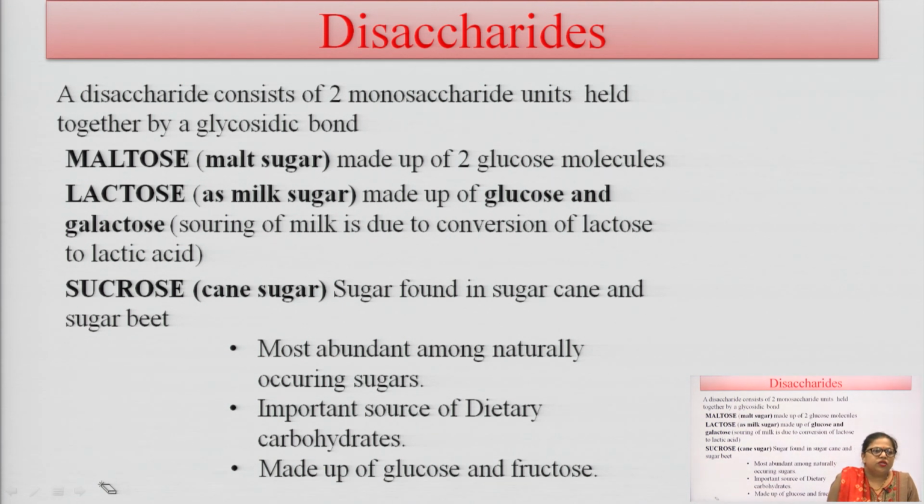The first one is maltose, which is also known as malt sugar, and has two glucose molecules. Lactose is milk sugar and is made up of glucose and galactose units. And the third one is sucrose, which is known as cane sugar and is found in sugar cane and sugar beet. It is the most abundant naturally occurring sugar, an important source of dietary carbohydrate, and is made up of glucose and fructose here. So, sucrose is the most abundant carbohydrate in disaccharide form.